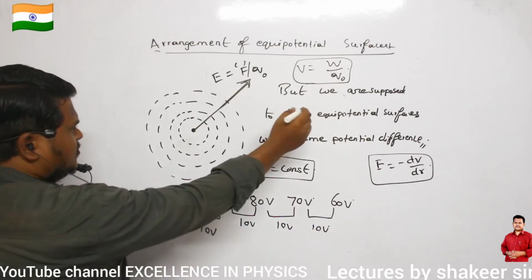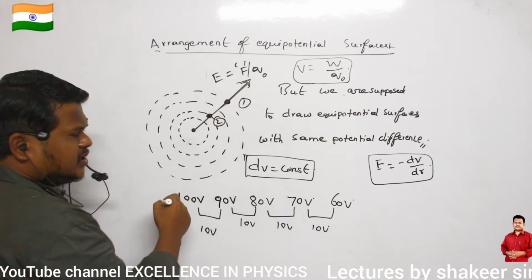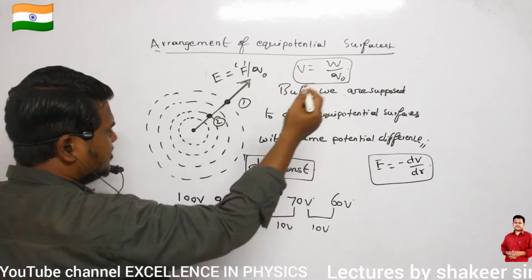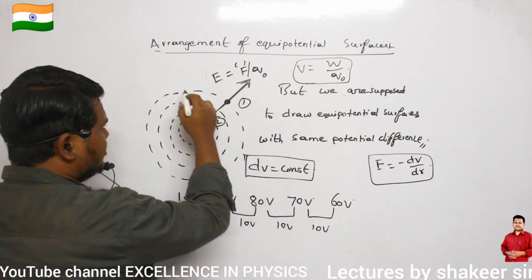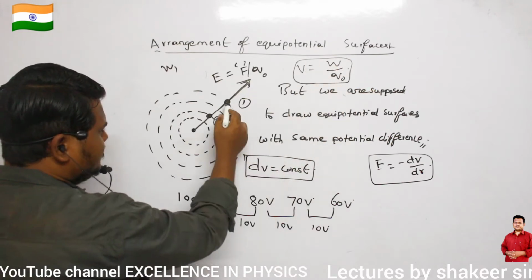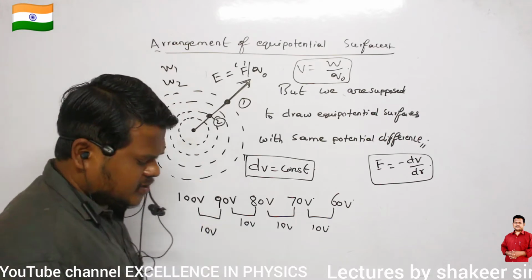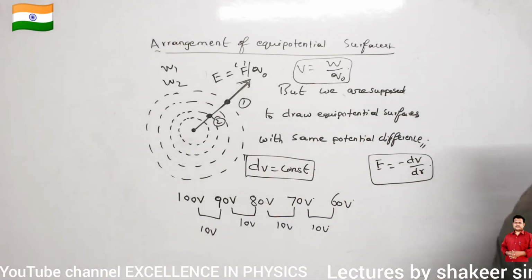For example, if I take two points, this is point number 1 and this is point number 2. I want to bring a test charge from infinity to point 1. Let the work done be W1. Similarly, I want to bring another unit test charge from infinity to the second point. Then the work done is W2. Then what is the relation between W1 and W2? Which one is greater?